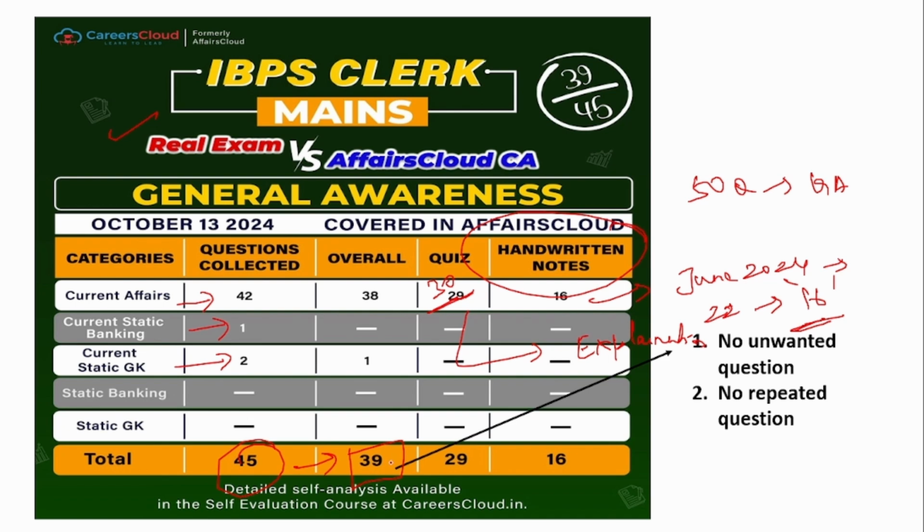We would like to say that out of these 39 questions, none of the questions are unwanted and none of the questions are repeated. They are all unique questions. As I said, from the app quiz, 30 questions were covered.